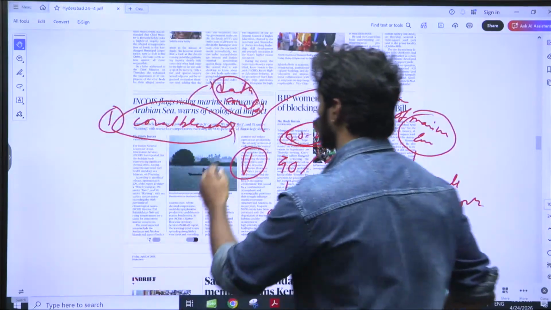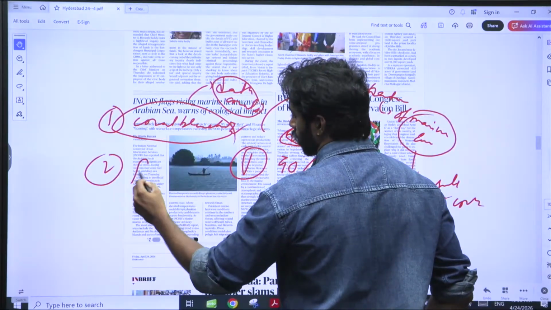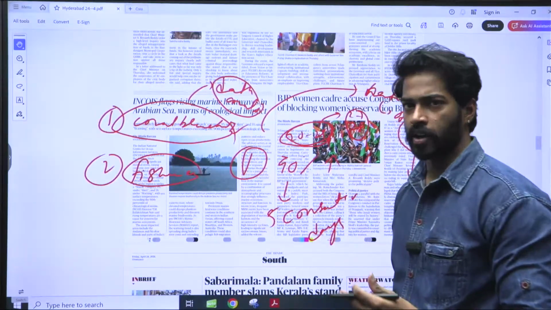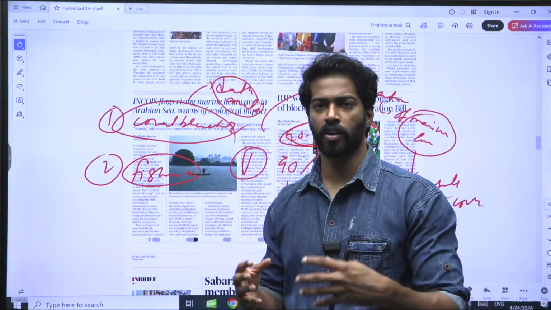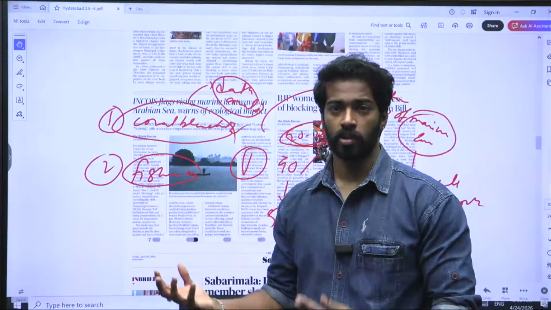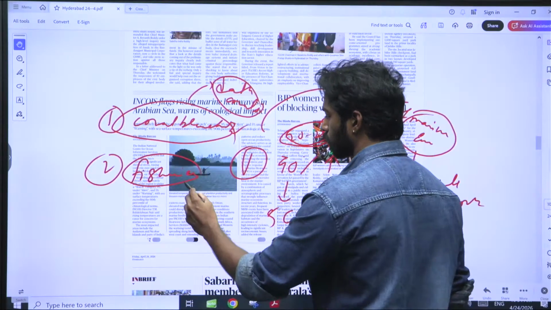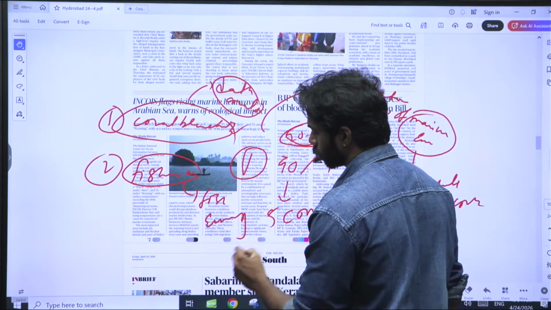Okay, so coral bleaching. Second one is fisheries. Usually there is an ideal breeding ground where cold water and warm water mix, and when these both mix, there is a breeding ground for fishes. As this water is unusually warm, what will happen? The fishes start to move away from that region, so there is a reduction in fish presence and in the fish economy.